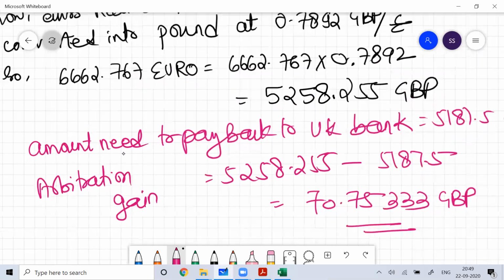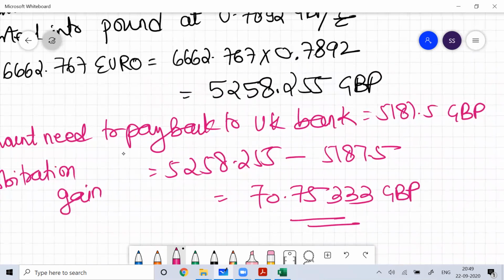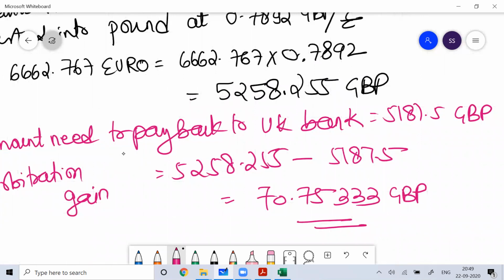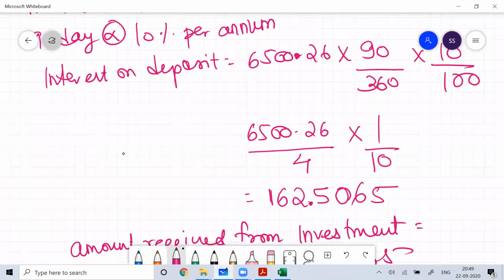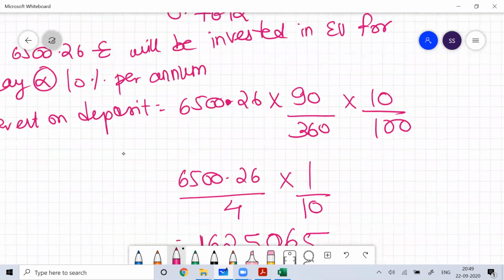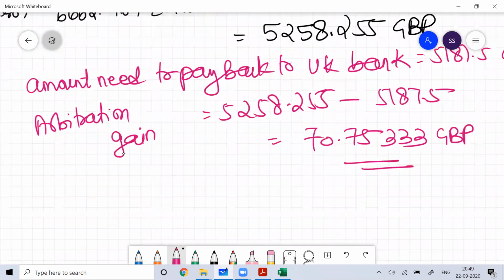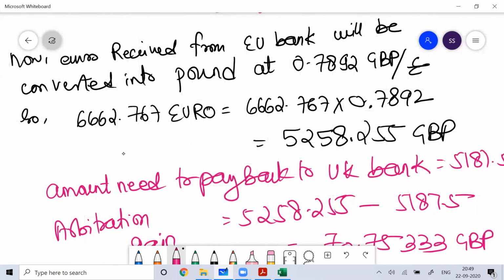So guys, I hope you are understanding. The amount which I need to pay back to the UK bank is 5187.5 GBP. Now, from this investment, how much GBP are you getting at the end?